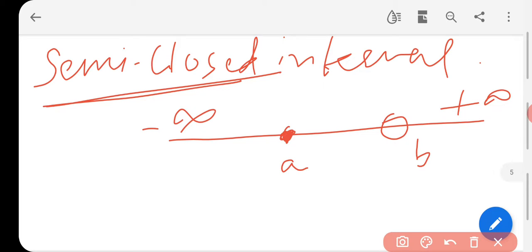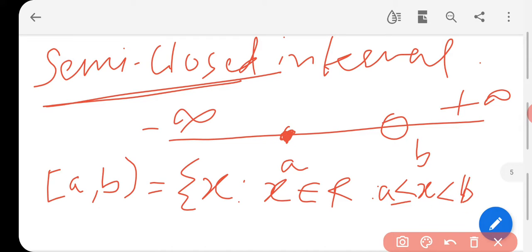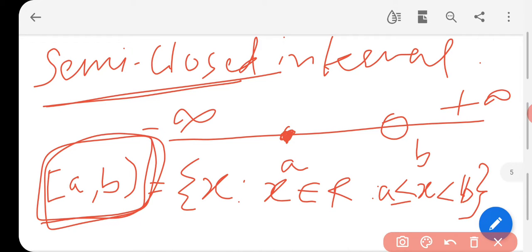Semi-closed interval starting with a square bracket a comma b, close the bracket, equal to x such that x belongs to R and x is greater than or equal to a but lesser than b. That particular set represents the semi-closed interval. Now come to the topic.